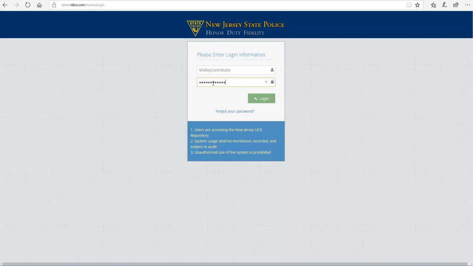Or, if the user has set up a challenge question, he or she will be able to click on the Forget Your Password link here at the bottom and be able to answer a challenge question. Challenge questions will be discussed in a separate video. For now, let's go ahead and log in. I'm going to click the green Login button.